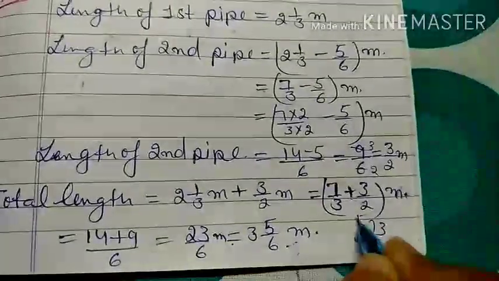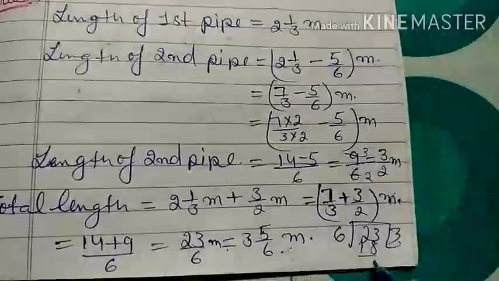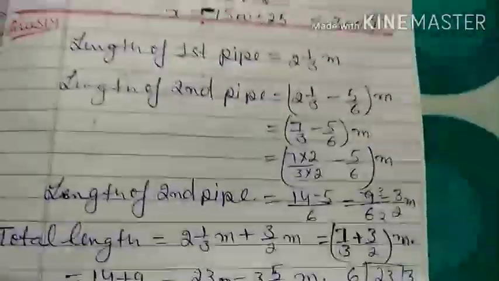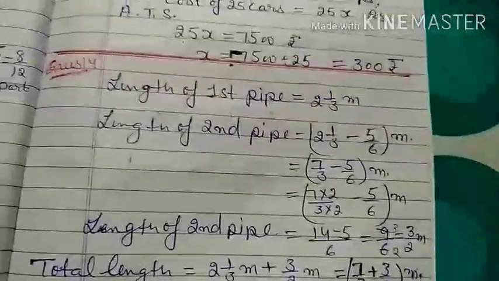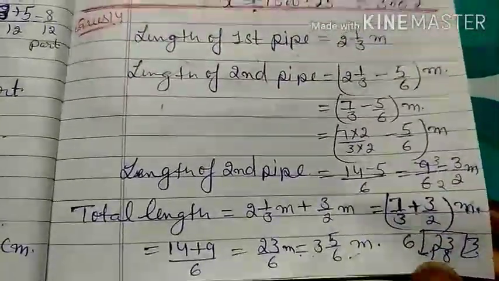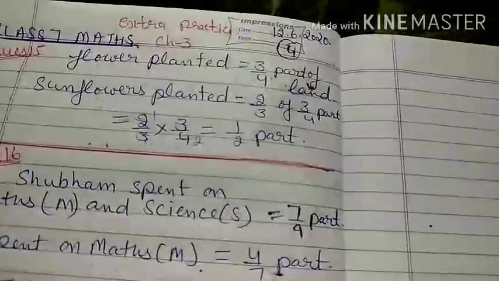When you divide 23 by 6, 6 3s are 18 and 5 is left as remainder. So quotient and remainder upon divisor, you have to write it in mixed form, that is 3 5/6 meter.